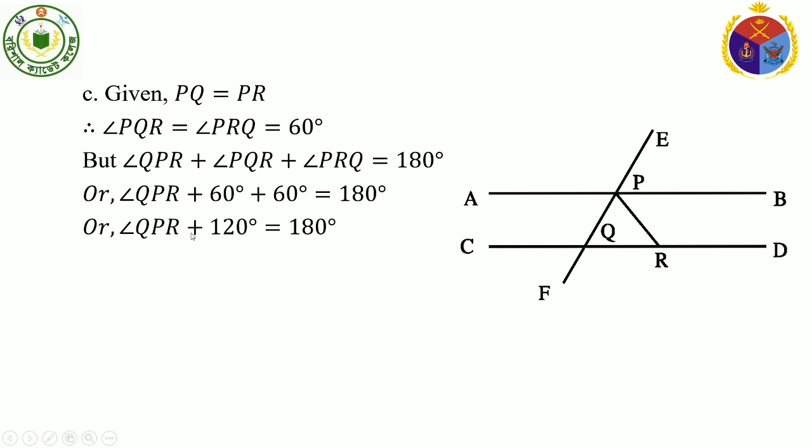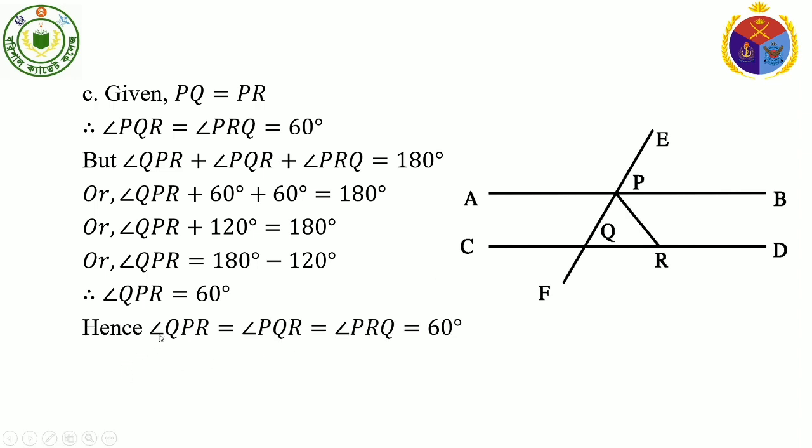So angle QPR plus 120 degree, 60 degree plus 60 degree, 120 degree equal to 180 degree, or angle QPR equal to 180 degree minus 120 degree. Therefore, angle QPR equal to 60 degree. So, what's the result? Hence, angle QPR equal to angle PQR equal to angle PRQ equal to 60 degree.